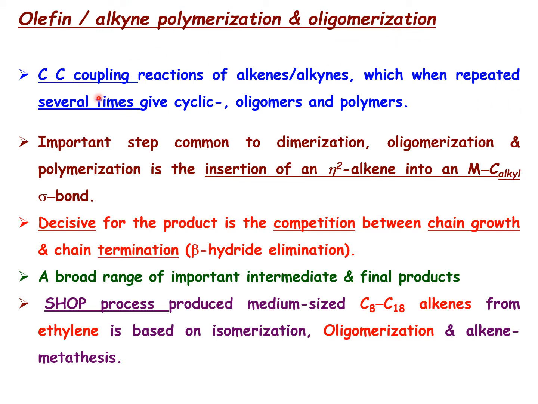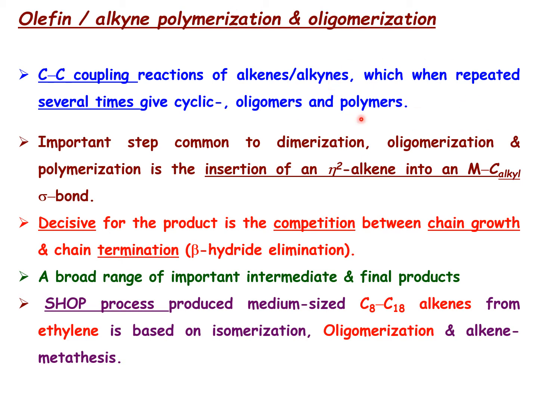Again, this reaction is a carbon-carbon coupling reaction of alkenes or alkanes. When this coupling reaction is repeated several times, it can give cyclic, oligomeric or polymeric species. That is what is called oligomerization. When it gives oligomeric or cyclic product, it is called an oligomeric process. The oligomerization involves carbon-carbon coupling repeated several times, giving cyclic and oligomeric products. And when the chain keeps increasing,